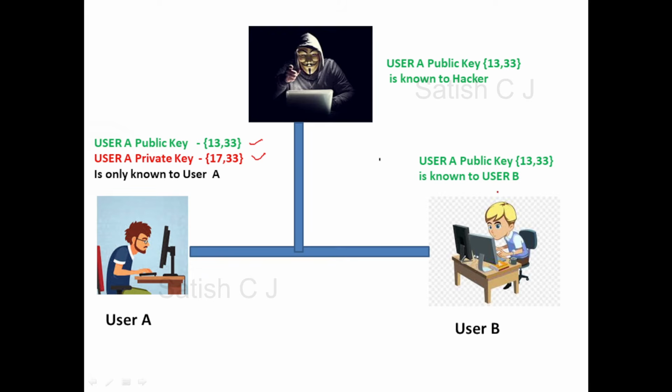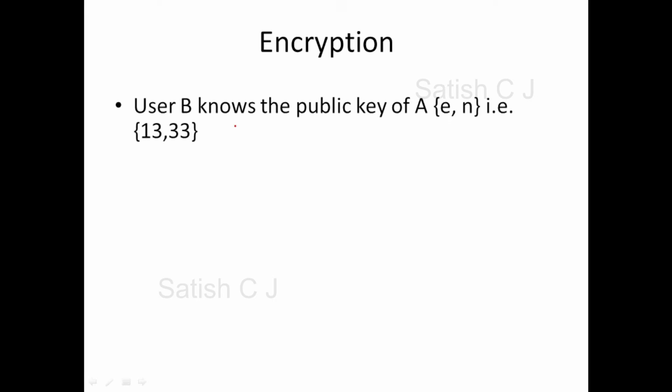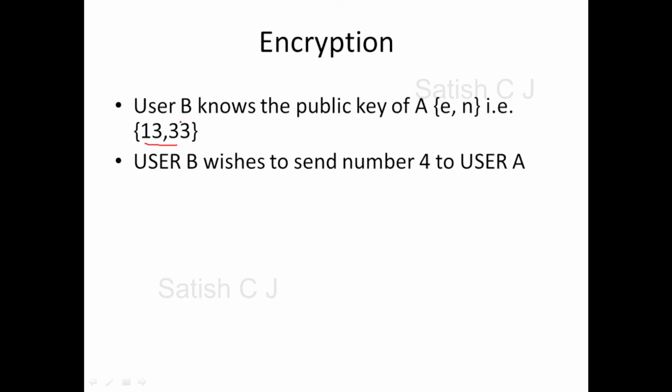So what is the next step? User B will use this public key to encrypt a message and send it to user A. Now we will see how encryption happens in RSA. Let's see the steps in the encryption process. User B wants to send a message to user A. We all know the public key of user A, that is 13,33. User B selects a plain text. Say he wants to send the plain text message 4 to user A. So this 4 should be encrypted.